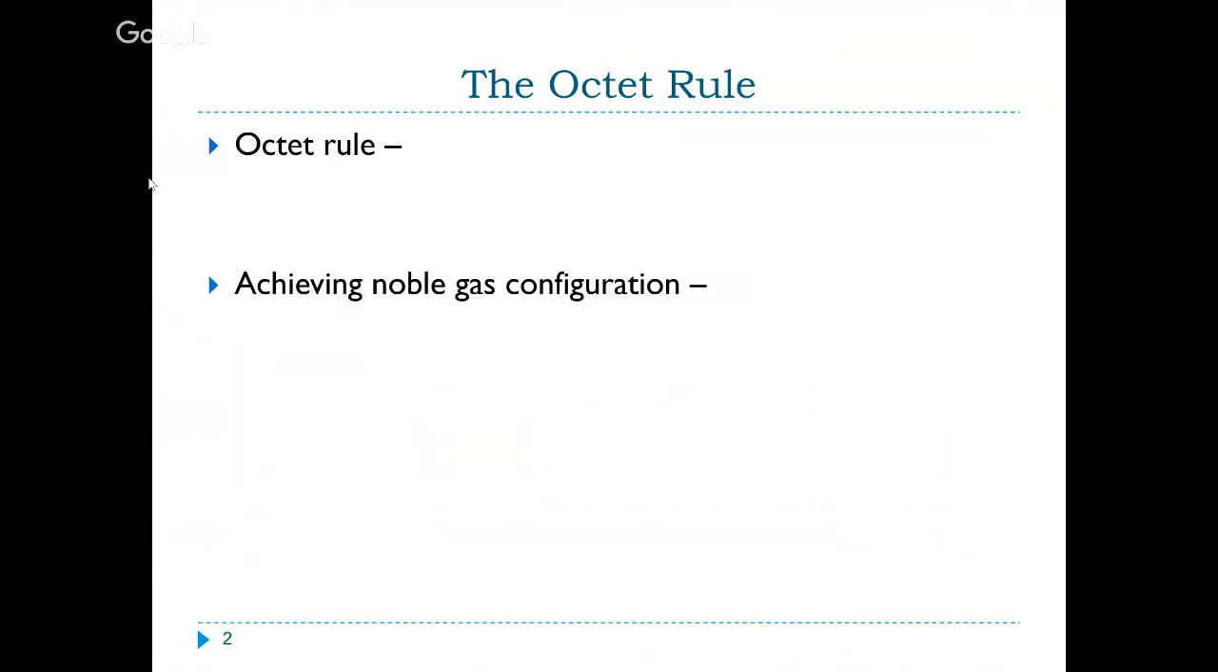So the octet rule tells us that atoms are going to lose, gain, or share electrons to get 8 valence electrons, so 8 electrons in their outermost shell, in order to become stable. This is effectively the same thing as achieving a noble gas configuration. So elements become isoelectronic with a noble gas. That does not mean they become the noble gas. It just means that they have the same number of electrons.